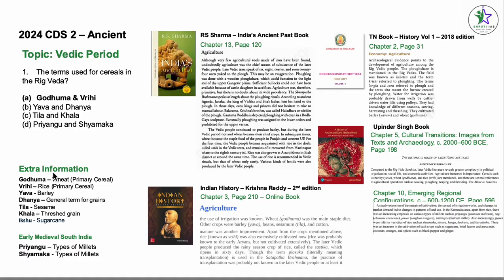So, in terms of extra information, let's just learn all of these. Godhuma is wheat, primary cereal. Vrihi is rice, which is also another primary cereal. Yava is barley. Dhanya is a general term for grains. Tila is sesame. Khala means threshed grain. Okay. Ikshu means sugarcane. In early medieval South India, Priyangu is a type of millet and Shamaka is a type